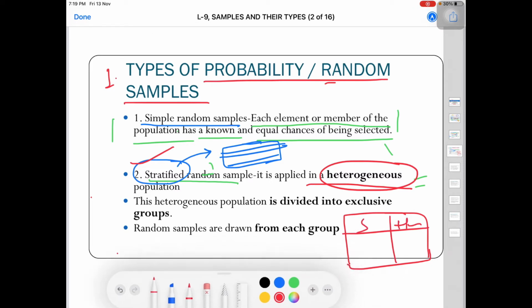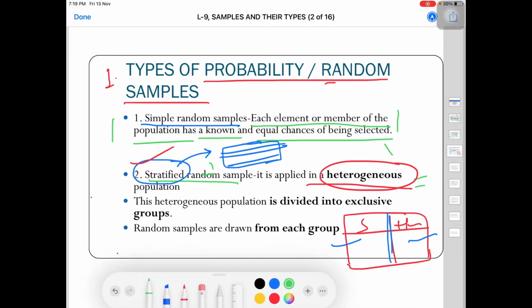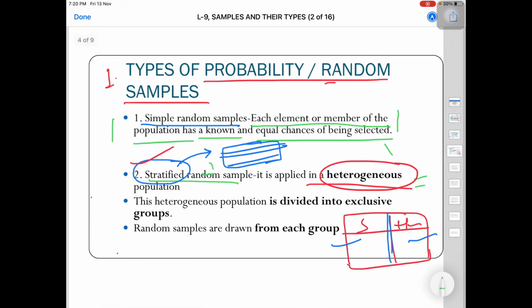Okay, and what you do in this is divide the college students between these two, one into the science stream and the other into the humanities stream. By doing this, what we are actually doing is homogenizing them, right? So this science group has only those students who have opted for science, and this humanities group has only those who have opted for humanities. So we have homogeneous groups, right? Now from these homogeneous groups you can randomly draw samples.